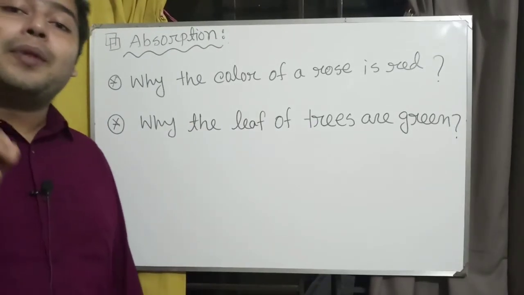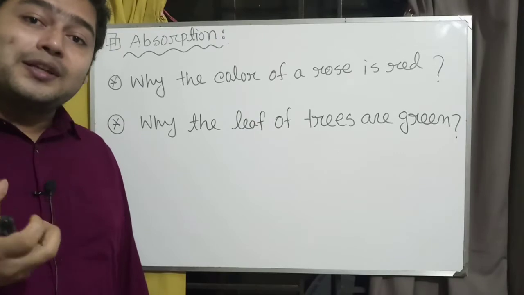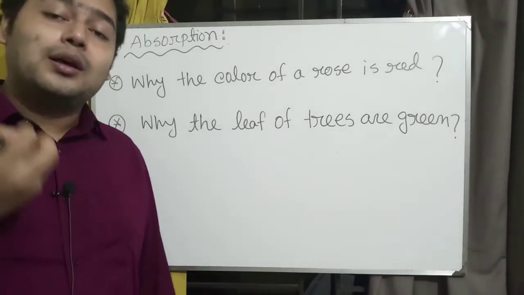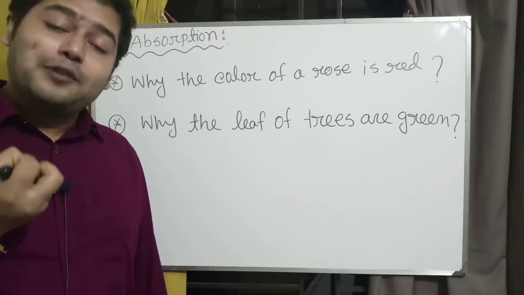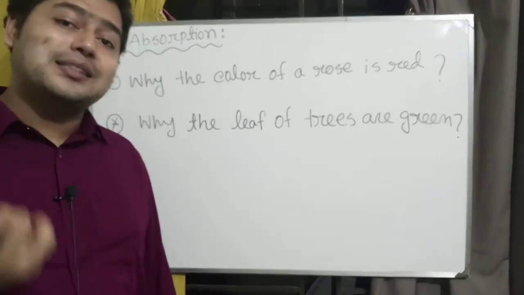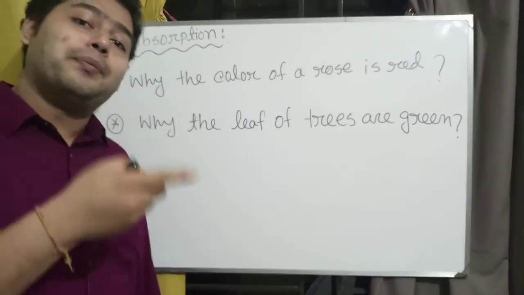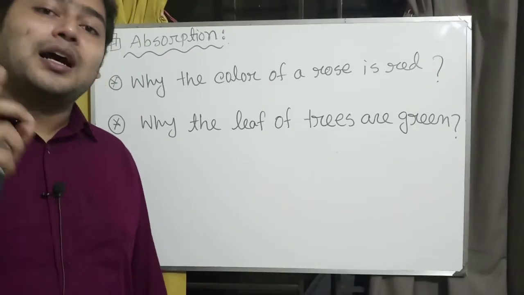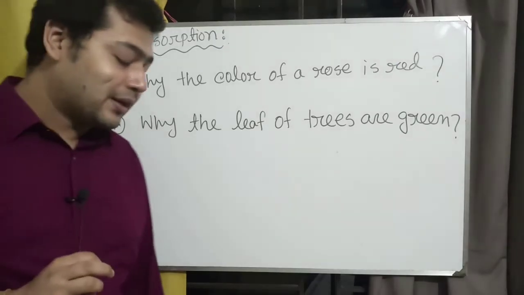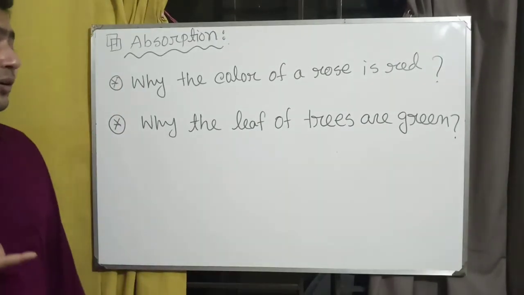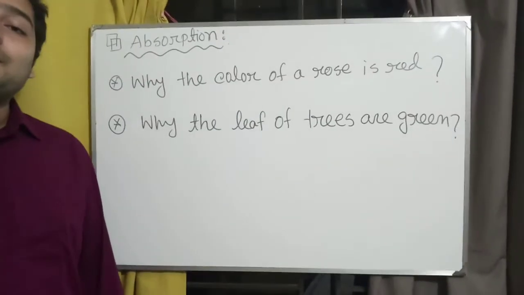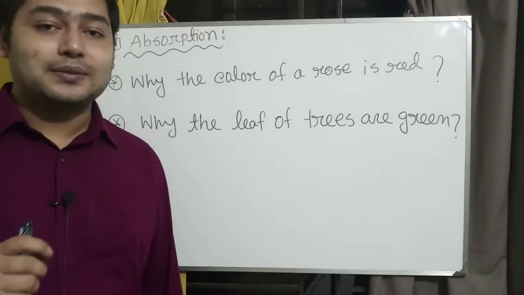And black means the surface absorbs all the colors. If the surface absorbs all the colors, then we say that this is black. So black and white are not colors. This is our absorption part. In our next topic, we will discuss reflection from smooth and rough surfaces.